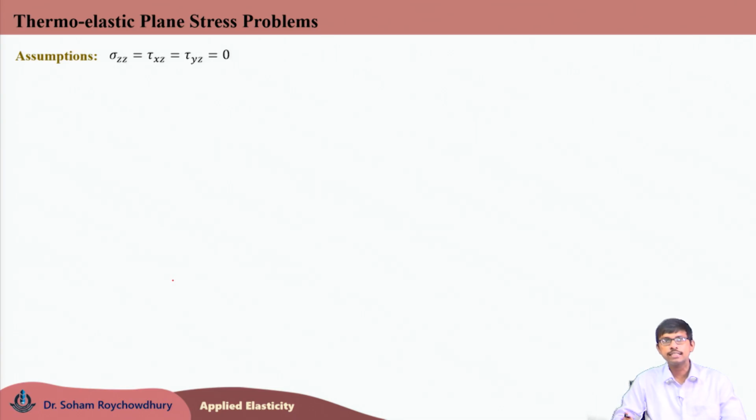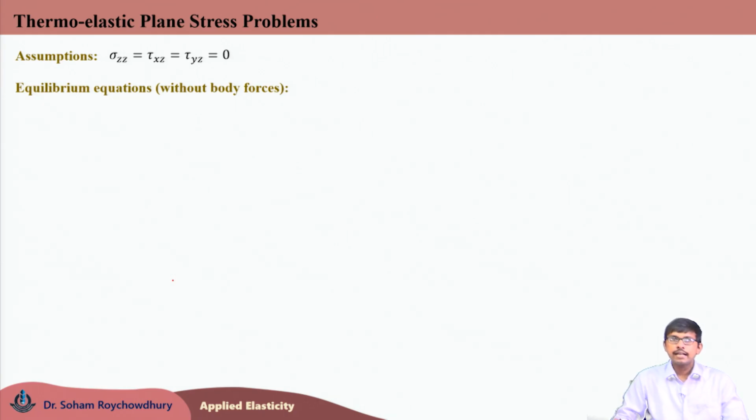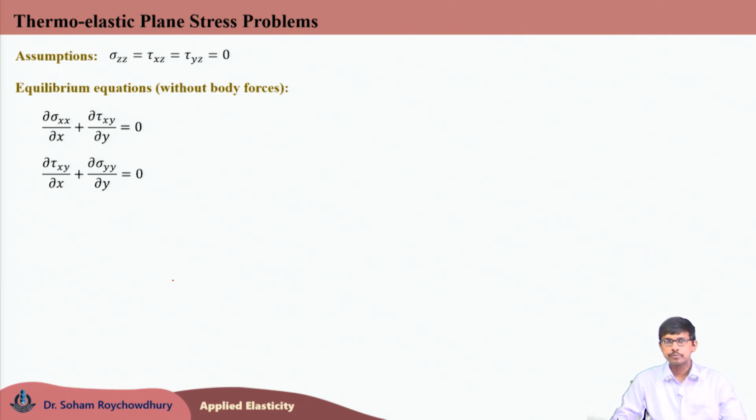For such cases, these three out of plane stress components being 0, the equilibrium equations after neglecting the body forces would be like this: del sigma xx del x plus del tau xy del y equals 0, and del tau xy del x plus del sigma yy del y equals 0. These are the only two equilibrium equations available for the thermoelastic plane stress problem.